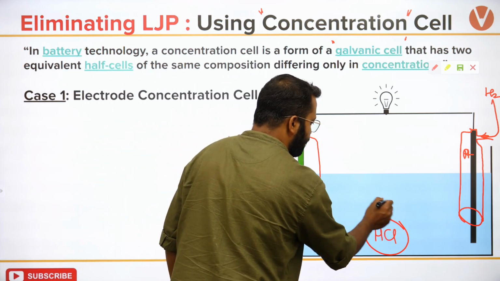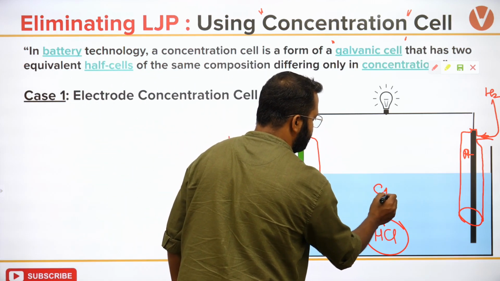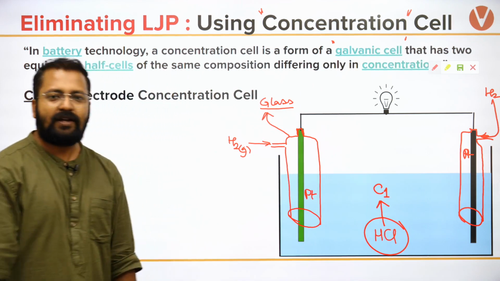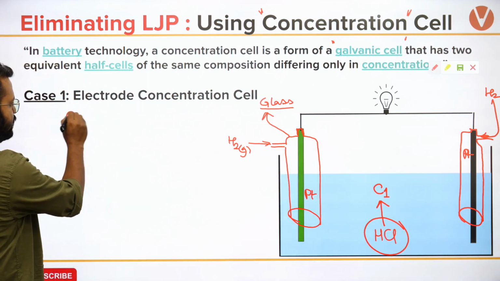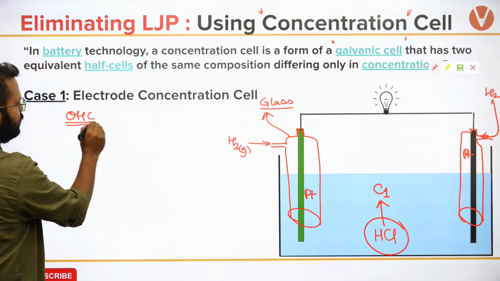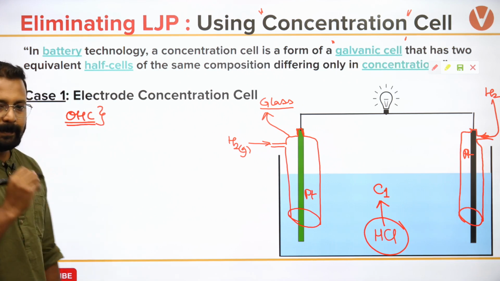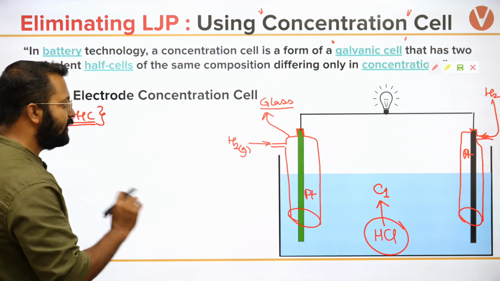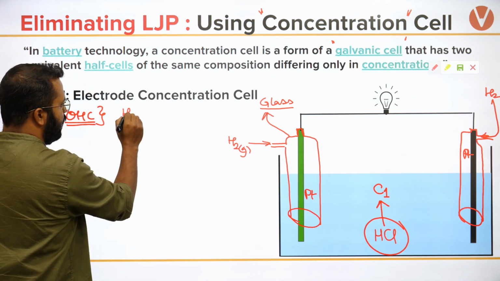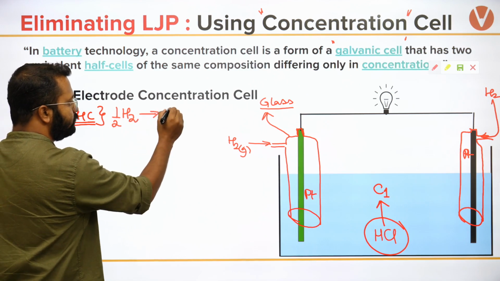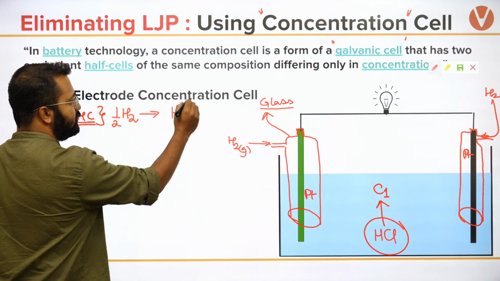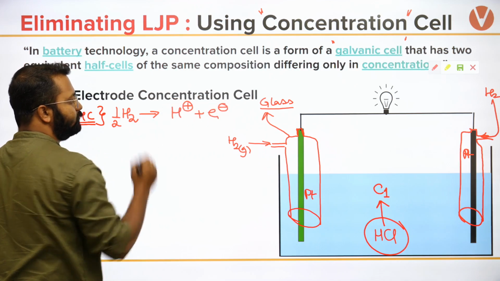Assume that its concentration is C1. Okay, assume that its concentration is C1. Can I say that in the oxidation half cell, this reaction will occur? Hydrogen will get converted to H plus and will give out an electron.